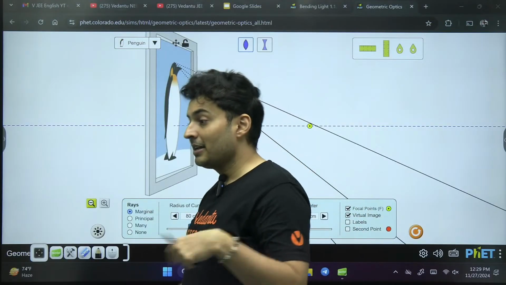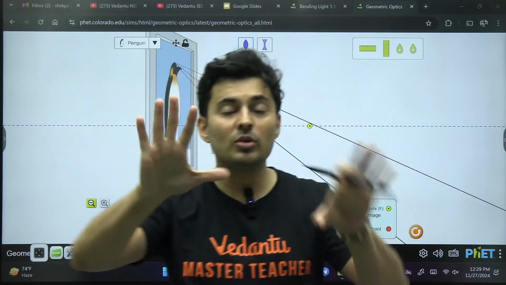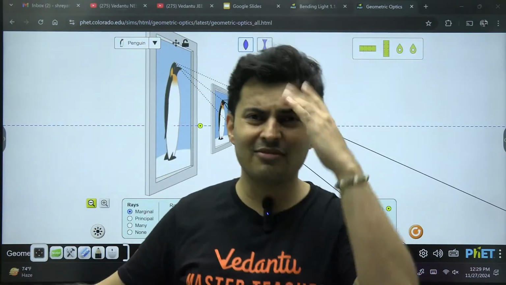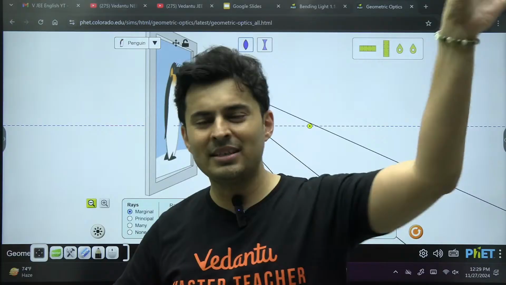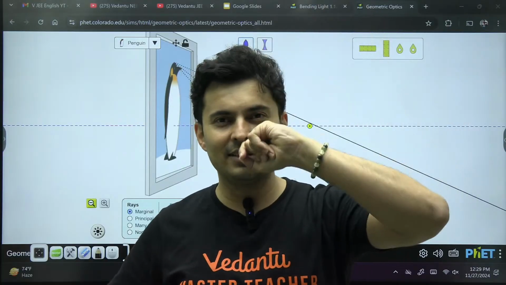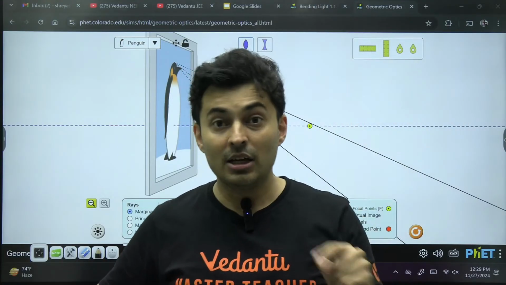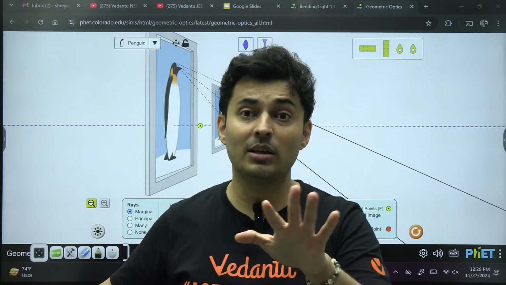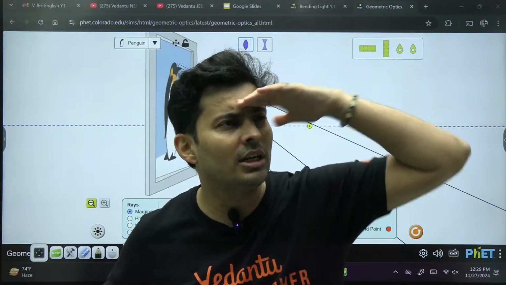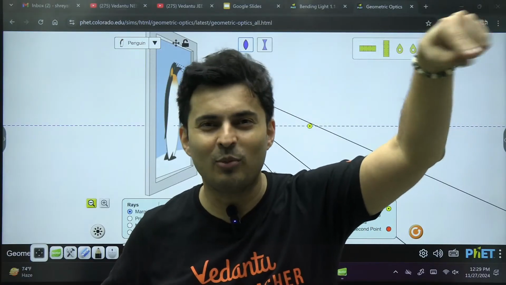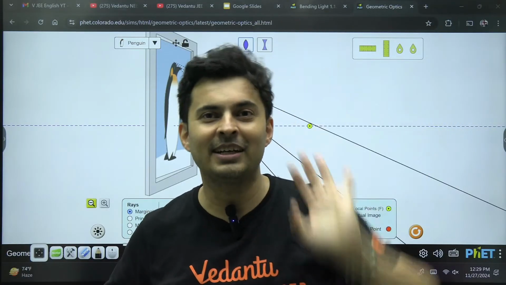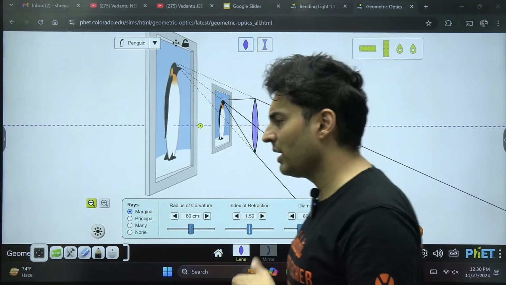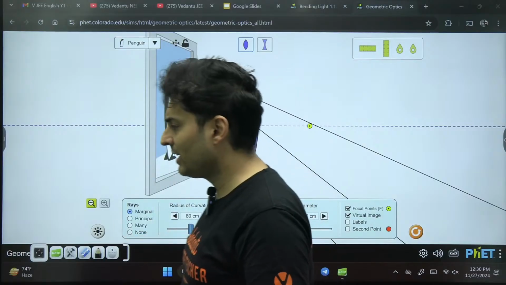Correct? Got it? Similarly, the far point is usually infinity, means you can see a star. How far is a star? Infinitely far away. So you can see stars, that means your far point is infinity. But if you have a defective eye, then the far point can be 10 meters or 2 meters. There are some people who say, I can't see what the teacher is writing on the board. That means the far point is not infinity, he has a defective eye. That can be corrected using lenses. The same thing can be corrected for a near point defect as well.